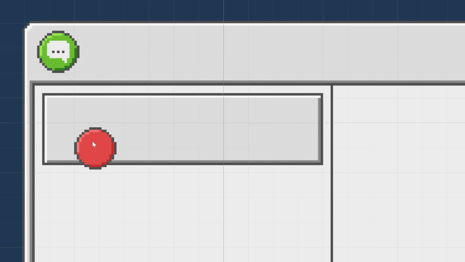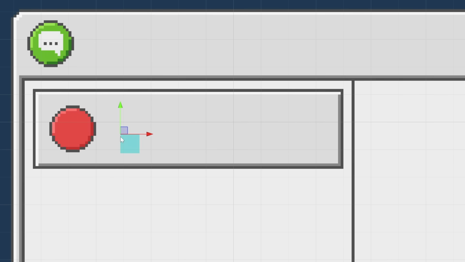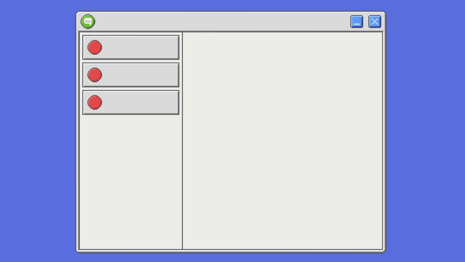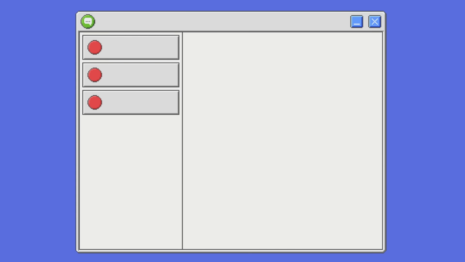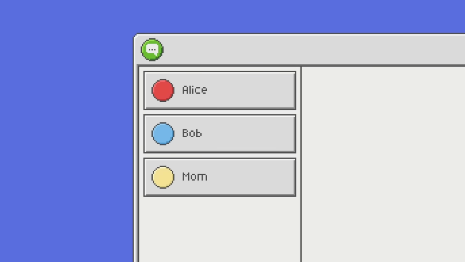For each contact, I added a profile picture and a text field to display their name. Then I wrote a script that spawns all the contacts. You're probably noticing that all the contacts are the same. This is completely normal though. We can just wait a few seconds for them to evolve from their common ancestor. I know there aren't any real profile pictures yet, and everything just looks like a solid color.